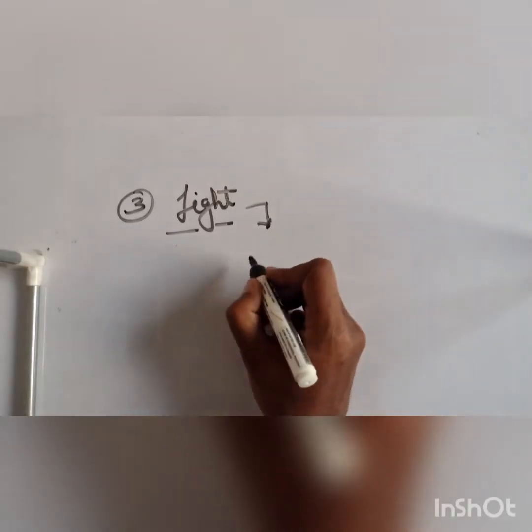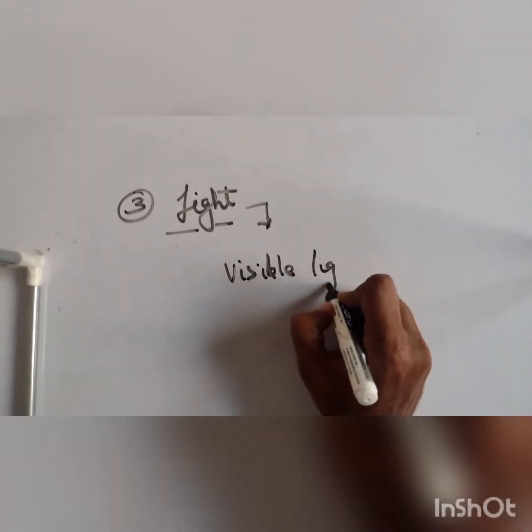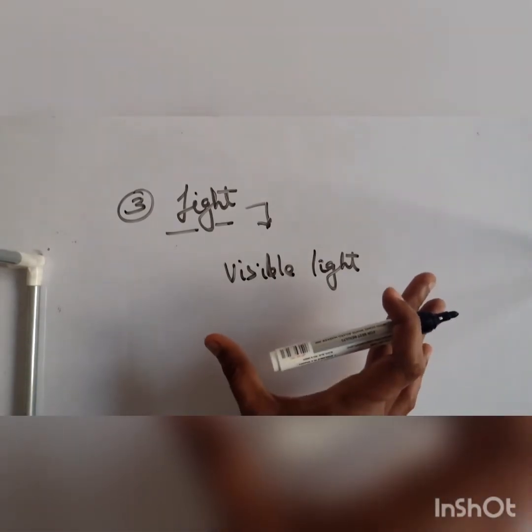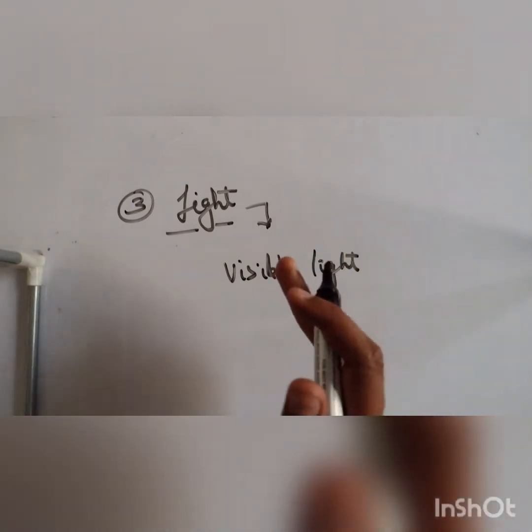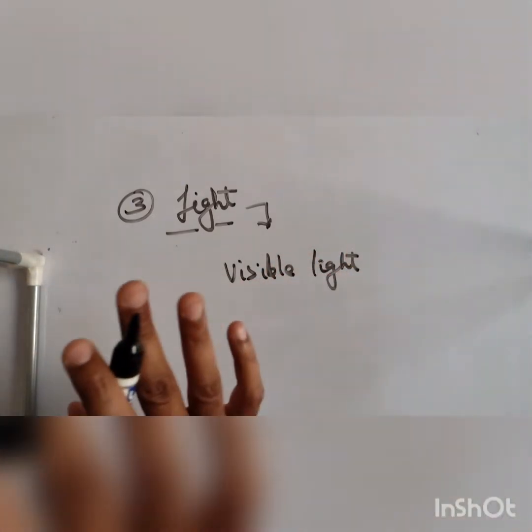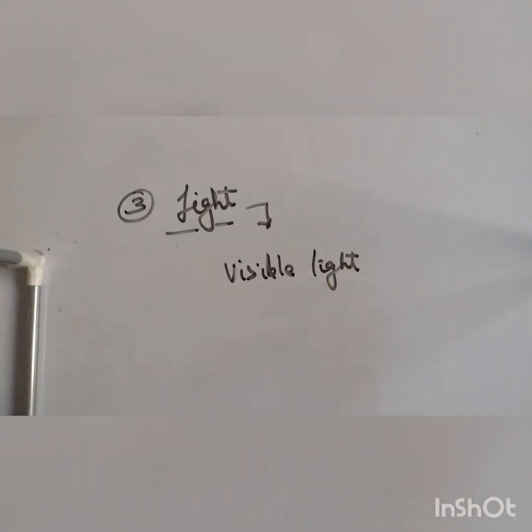But the main doubt that comes here, what is light? Light in our sense, light means visible light. Understand this, visible light, the light which can be seen by the human eye only, is defined in your book. Are you following it? The light which is not accessible to the human eye is not used for you.